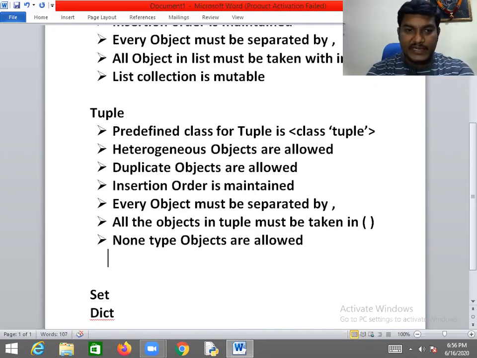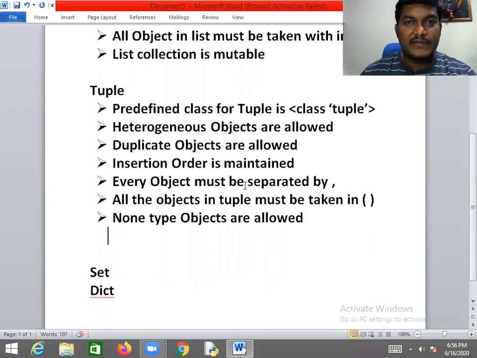So, fine. Now, what is a tuple? The predefined class for the tuple is tuple. Guys, don't get confused. Already I told you, in Python, for every data type there is a class. The predefined class for this type is class tuple. Heterogeneous objects are allowed. Duplicate objects are allowed. Insertion order is maintained. Every object must be separated by comma. The list of objects must be taken in the parenthesis. None-type objects are also allowed.